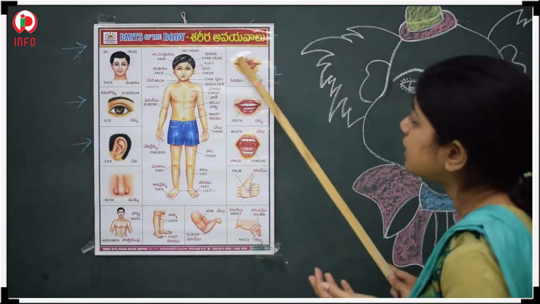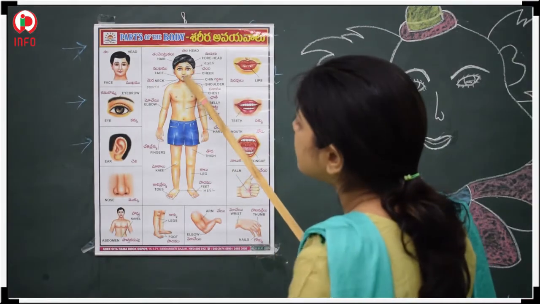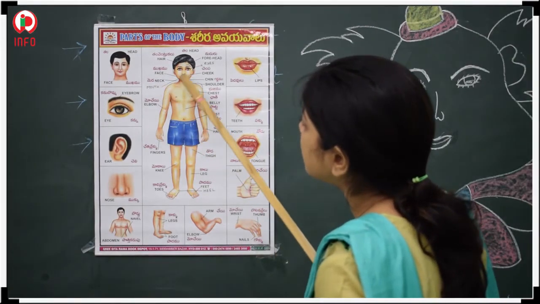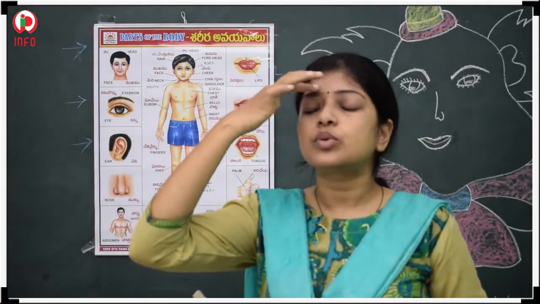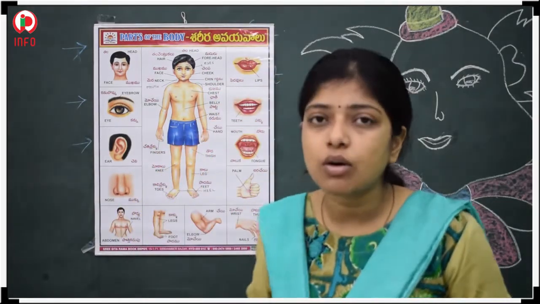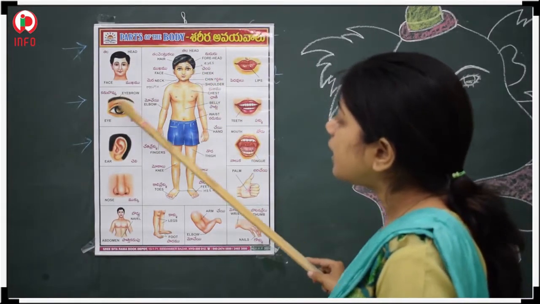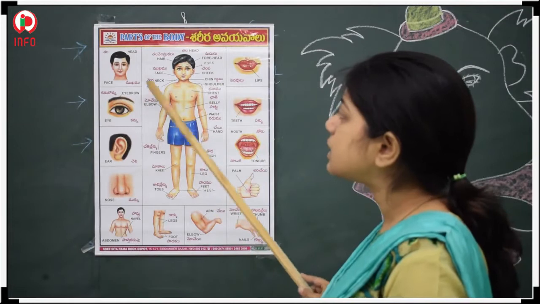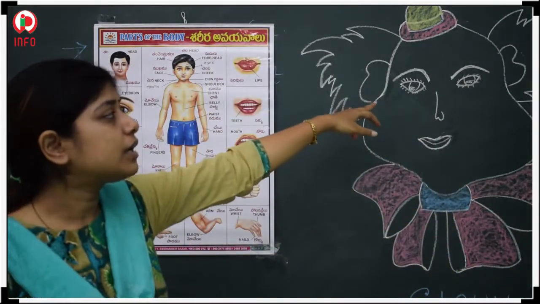See here, this is a diagram of lips. Next, this mouth. All of you are able to see the mouth. See here, and this portion is called the forehead. Next, I will talk about the eyes. Eyes means these two. Already I have drawn two eyes here.